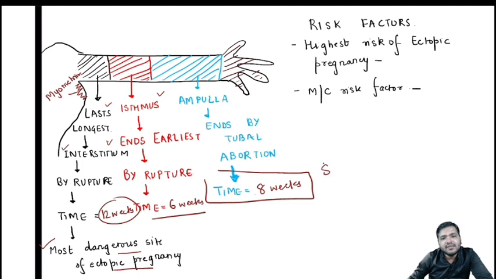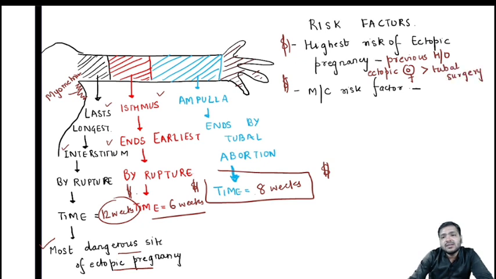Ultimately, you can put a dollar sign, as wherever I use the dollar sign in my lectures, I always say that these points are very, very important. Now, another most important question that I will illustrate with a dollar sign. What is the highest risk of ectopic pregnancy? The highest risk is the previous history of ectopic pregnancy, followed by any tubal surgery. Suppose any tubal surgery has taken place, it is again a risk factor for ectopic pregnancy.